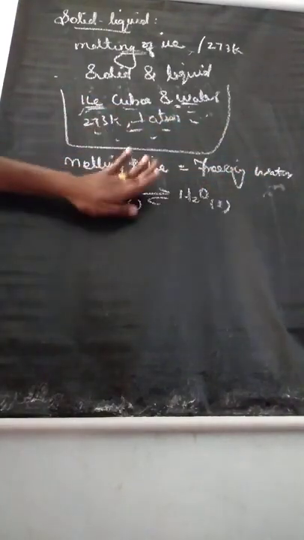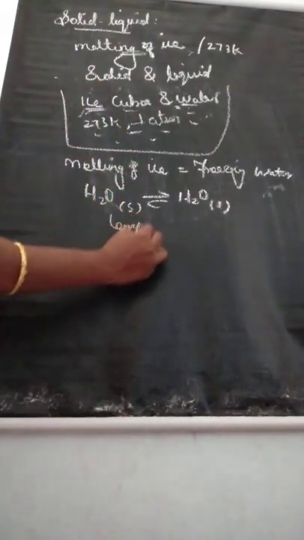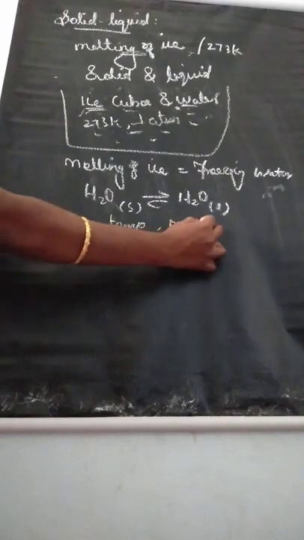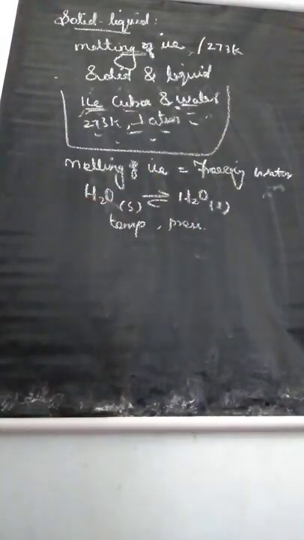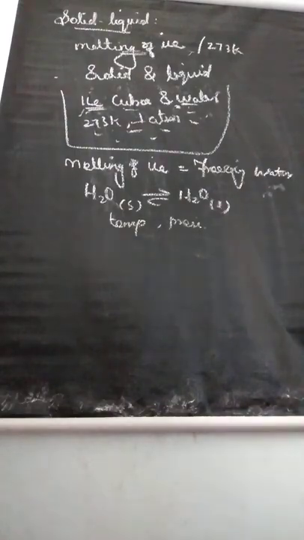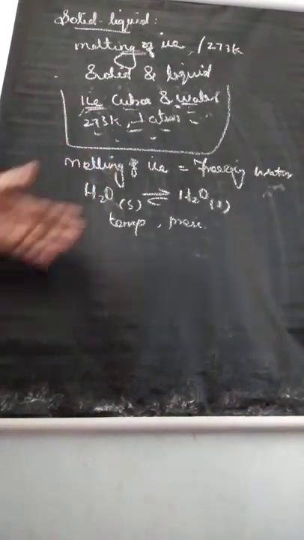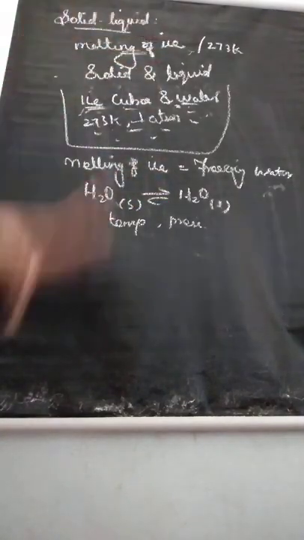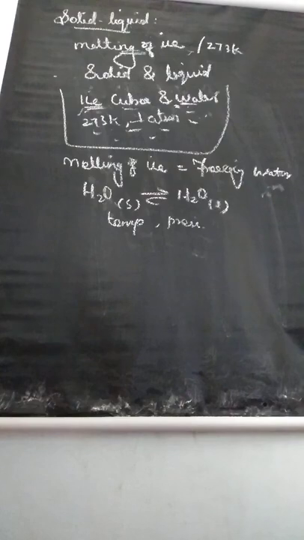Understand? In this equilibrium reaction, the system exists only at a particular temperature and pressure. Understand? So now listen. From this we can give the definition. What is meant by melting point? We learned the example of melting of ice. So what is meant by melting point?